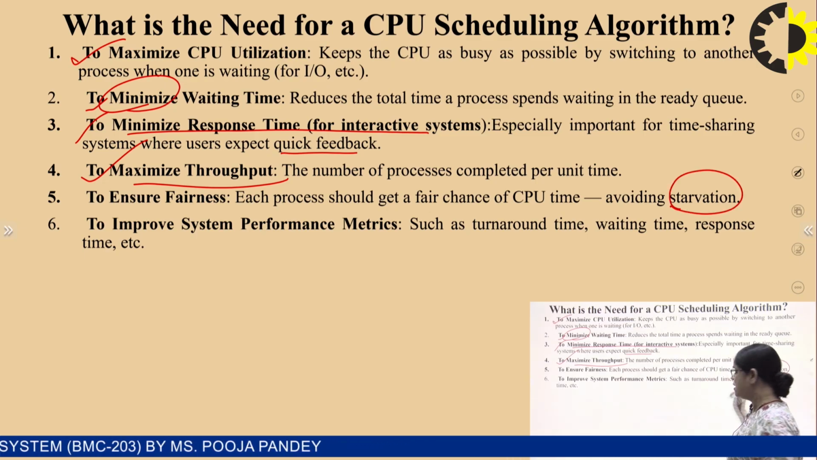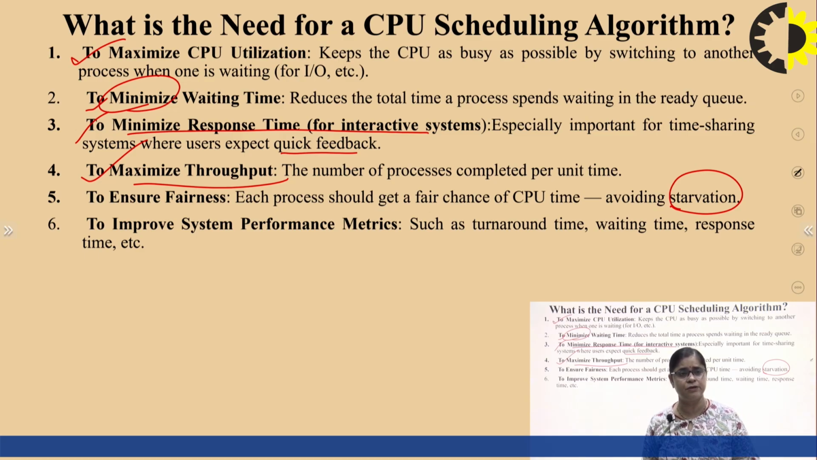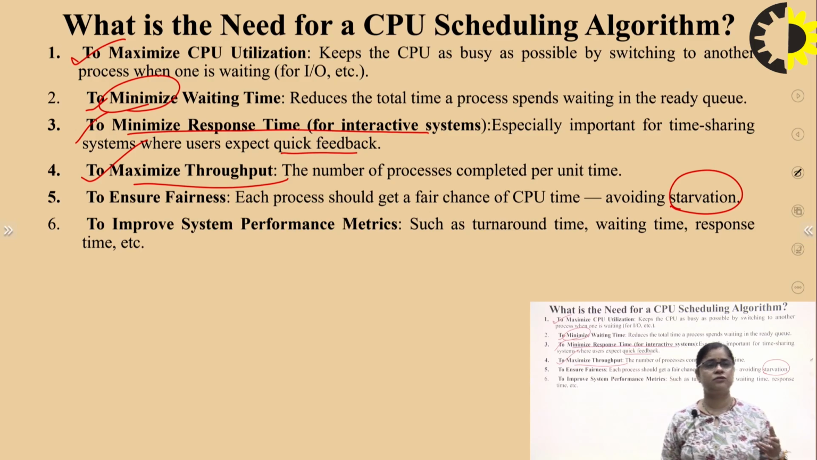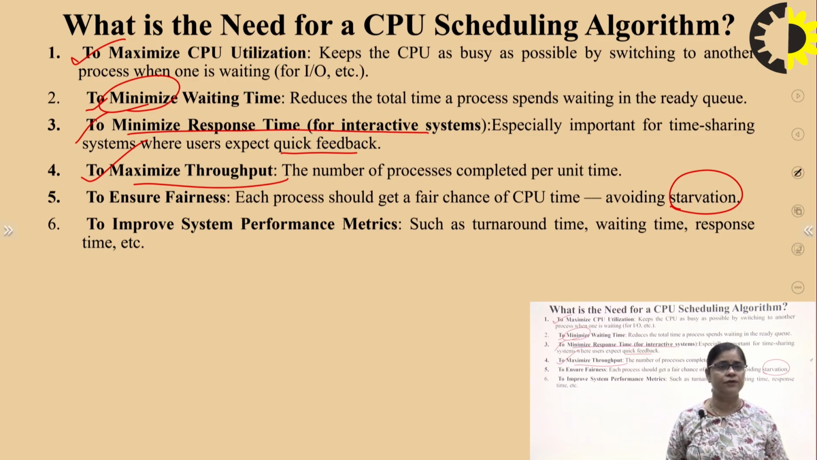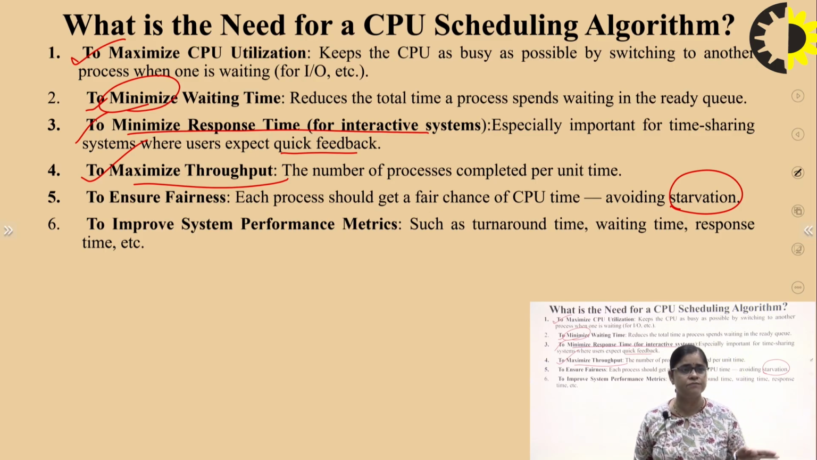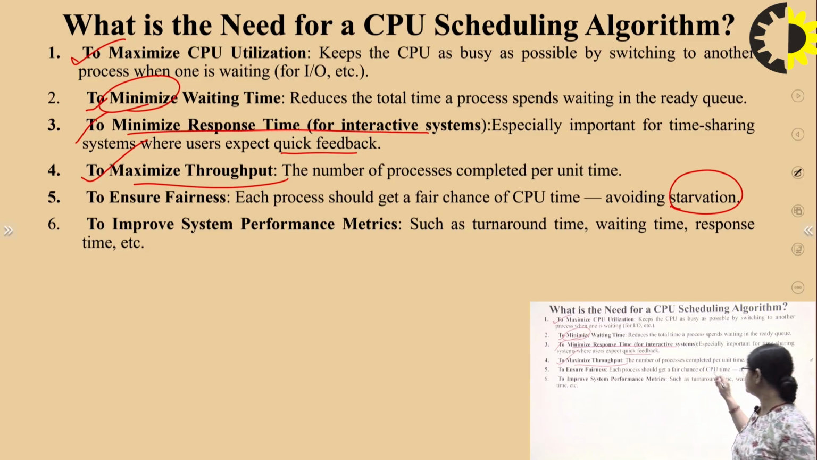Starvation is when a process which has the priority is always the same process using the CPU, while the processes which have lower priority are not utilizing the CPU properly. So the lower priority processes are waiting for a long time. It means that they are starving. So to avoid starvation, with the help of the CPU scheduling algorithms, we are giving a fair chance to each process so that they can equally use the CPU time.